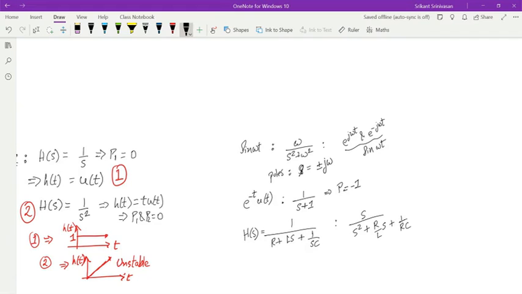Here you can see that the denominator is a second order equation. I can write it in the form x square plus ax plus b. So the roots will become minus a plus or minus root of a square minus 4b, divided by 2, right?